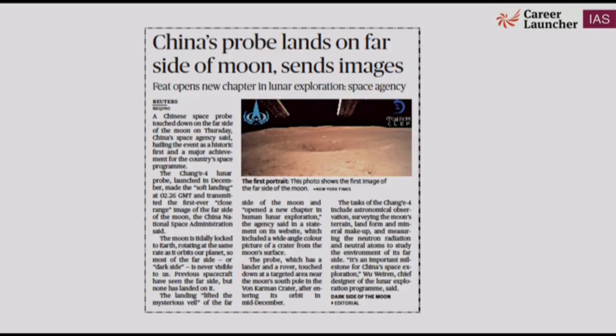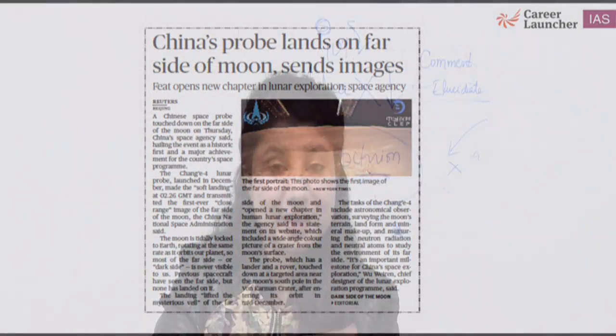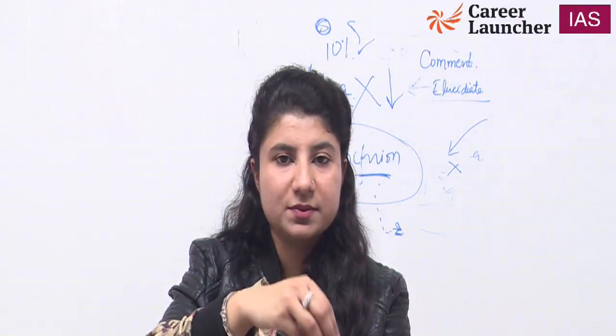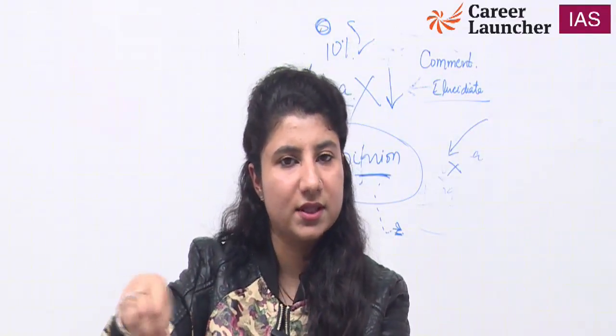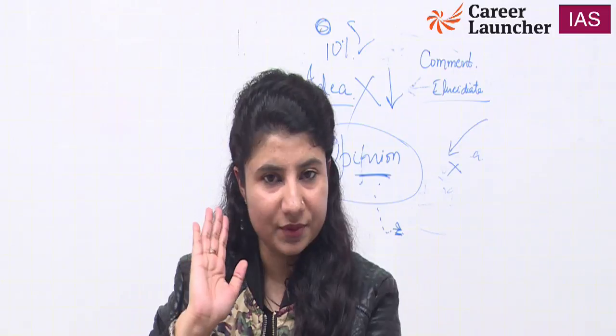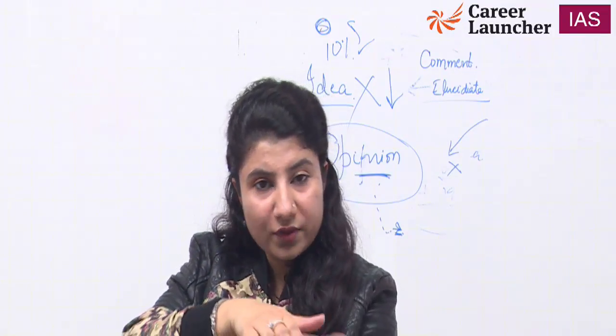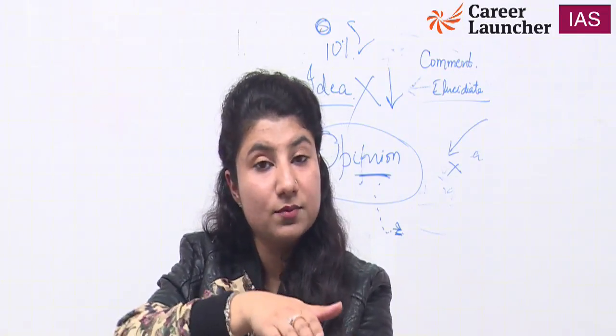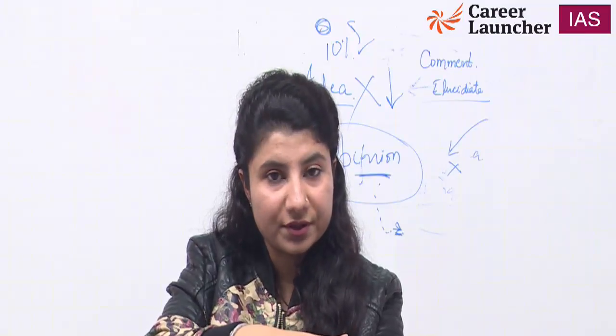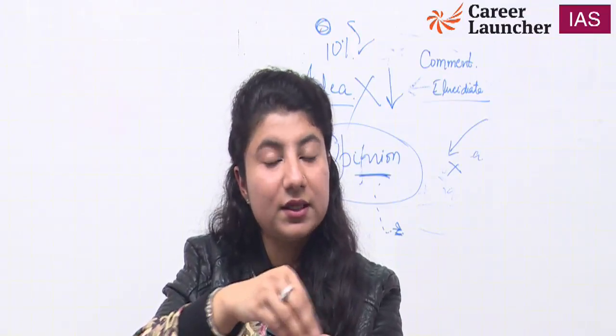Obviously not Range Rover, but what is a lander and what is a rover, we are going to see. Lander would refer to something that lands on a surface, it will land over there and take the pictures or whatsoever for which it has been tasked. It will come up with those things and will be sending them back to the country, right? It has landed. Rover would refer to something that will walk as well, it will move, that is why it is a rover. So Range Rover, they have taken the name from this.